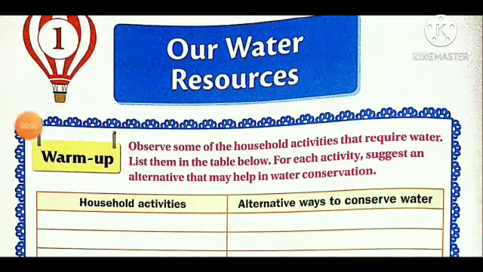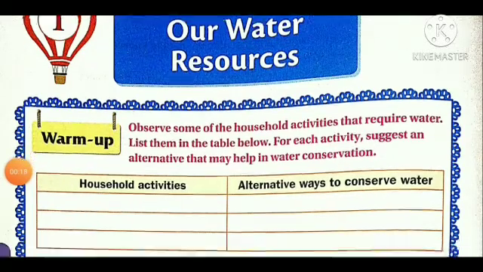Hello my dear students, today we are going to learn the first lesson of SST, second term: our water resources. So in this lesson we are going to learn about water resources. Let us get to know about it.